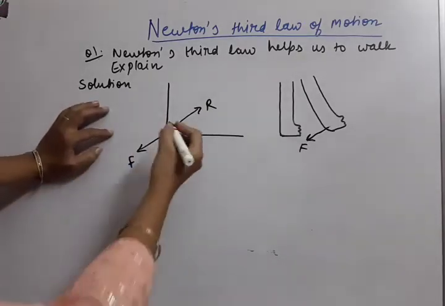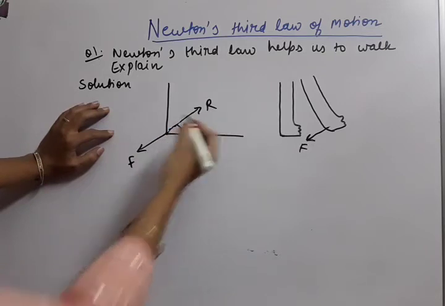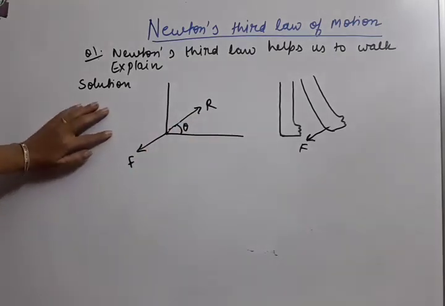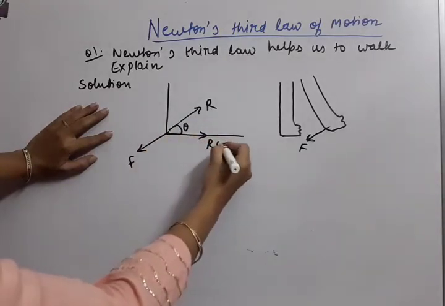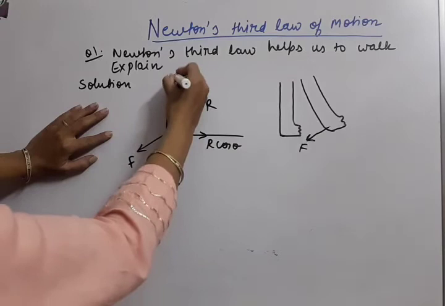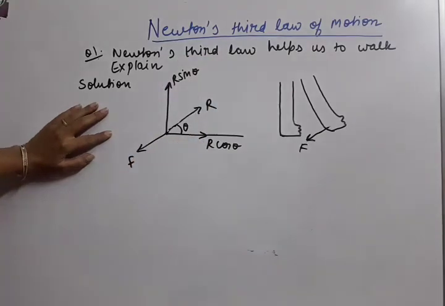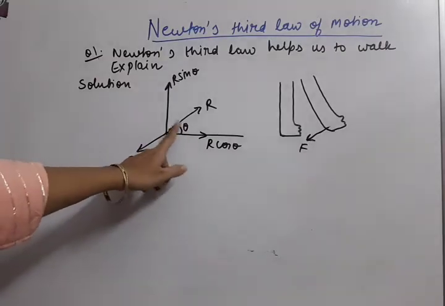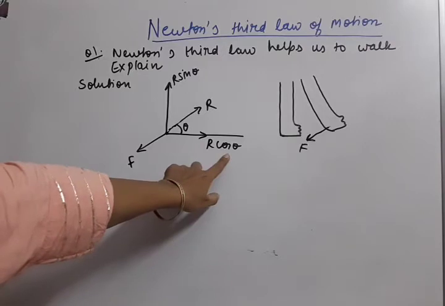Now you can see that this is at some angle. So what we can do, if we show this angle by theta, then we can make components of this R. So this is R cos theta and this component is R sin theta. The component in which theta is formed, that is always the cos component. So this is the cos component.